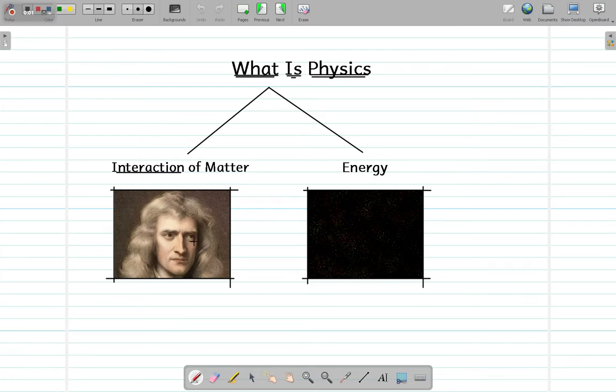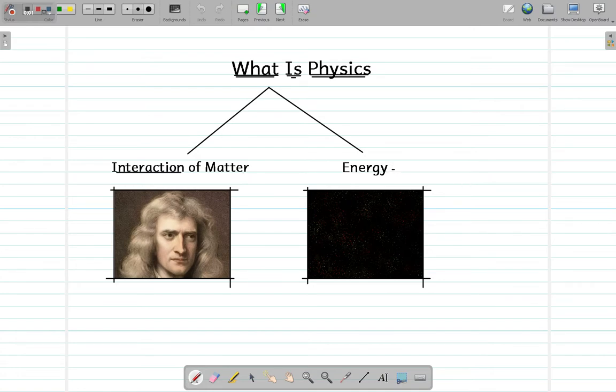Matter is something that occupies space. It can be anything. It can be this human which you are seeing here. By the way, this is Sir Isaac Newton, who discovered gravity. You can think of matter as something that has some space in our world. Like you can think of books, your mobile phone, or a desk or chair, anything that occupies space. That is called matter, and you can see it as well.